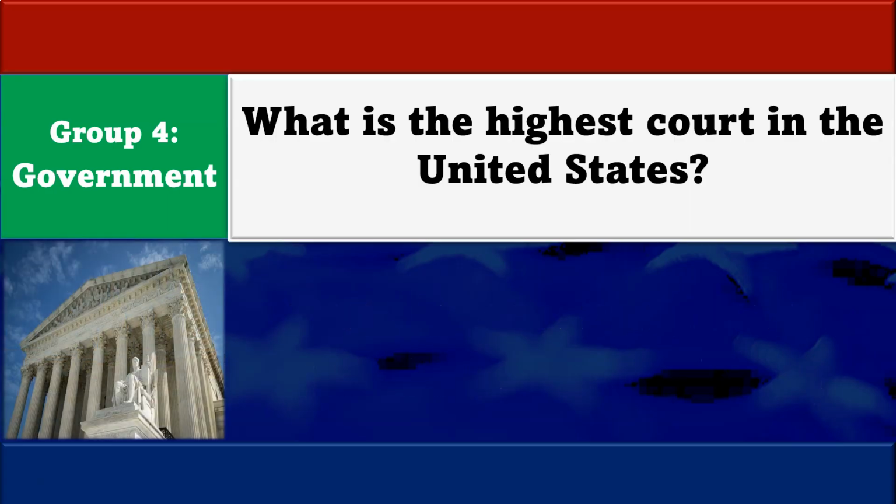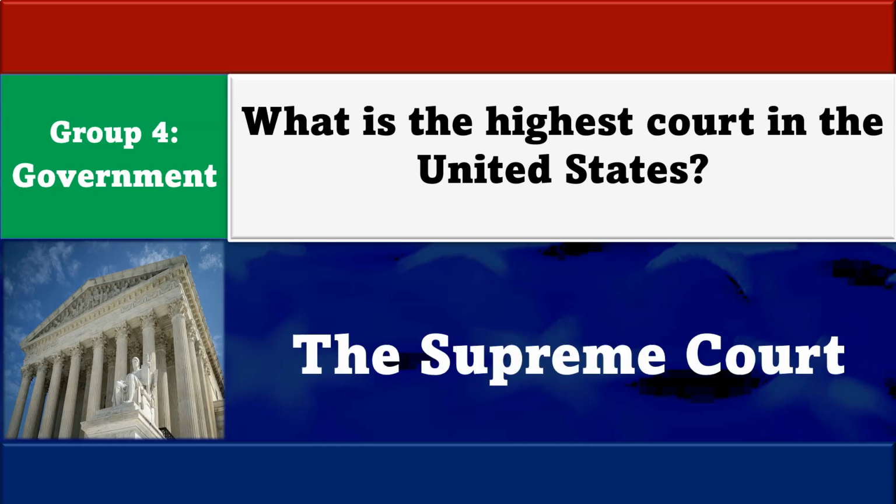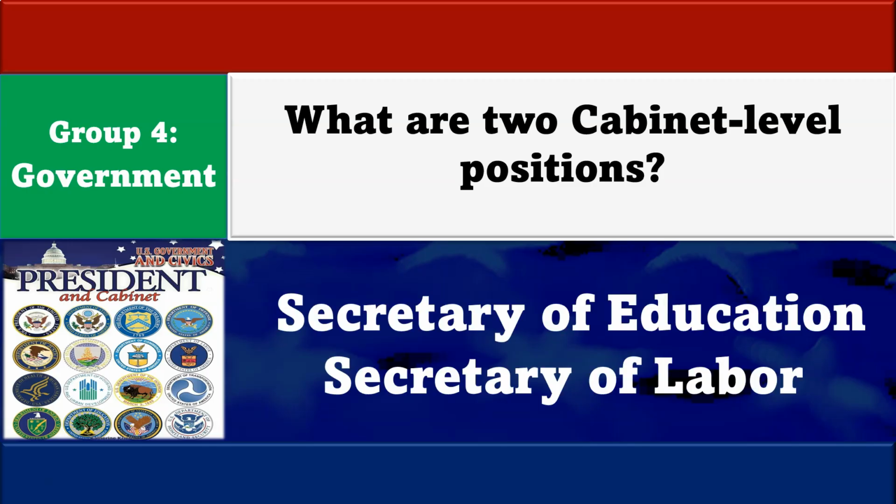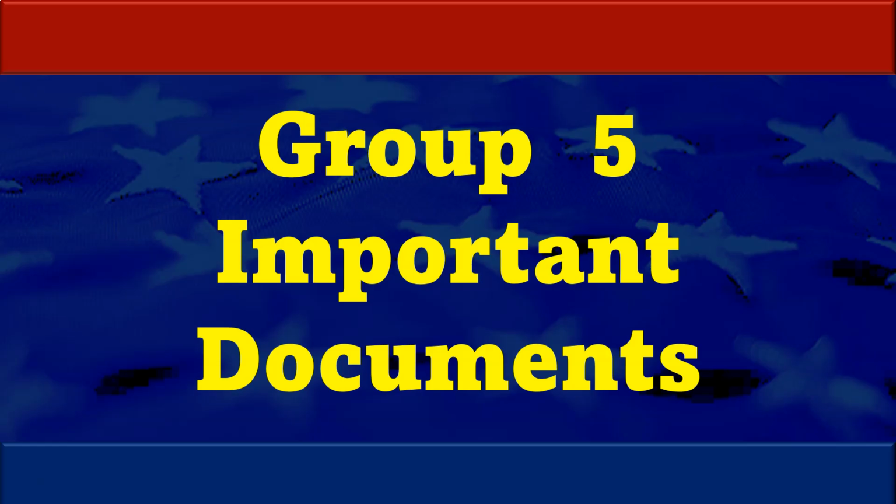What is the highest court in the United States? The Supreme Court. What are two cabinet-level positions? Secretary of Education and Secretary of Labor. Now let's move on and complete group number 5. This has to do with important documents in the United States.